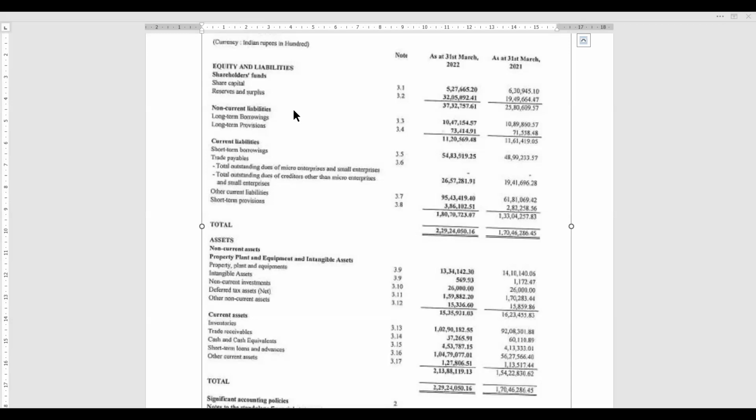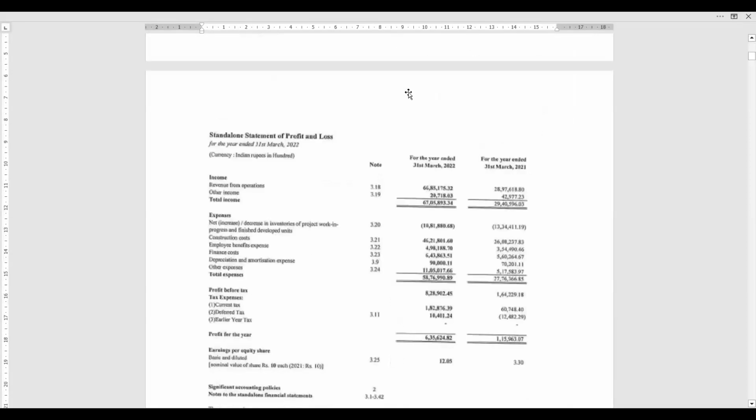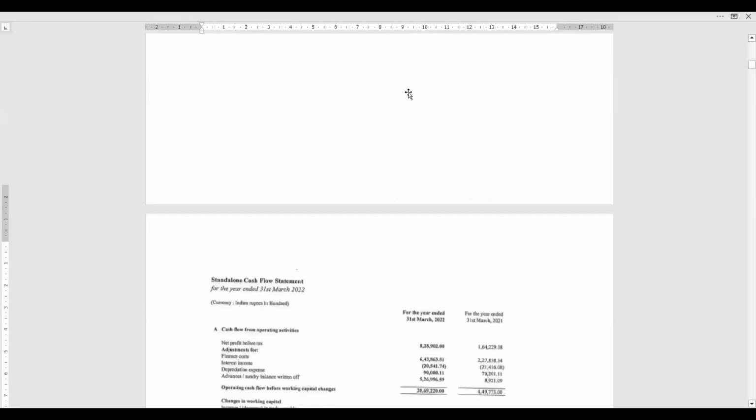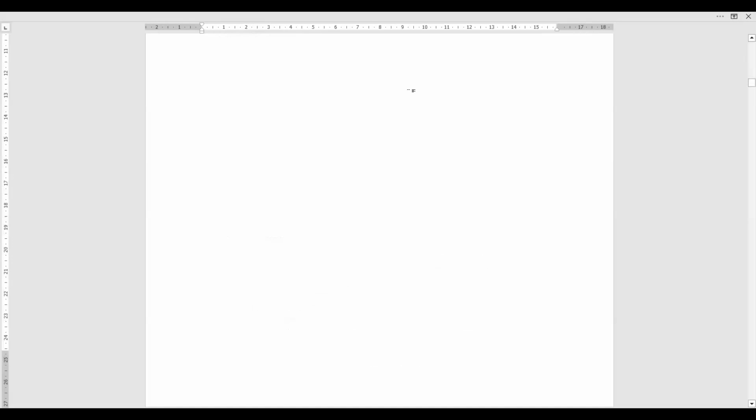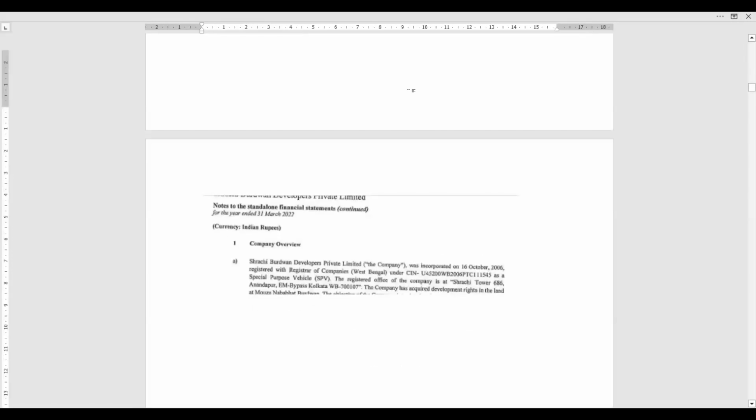Okay, now I will show you the actual one. See, now here you have share capital, note number 3.1. Okay, I will go to 3.1. You see here now 3.1.